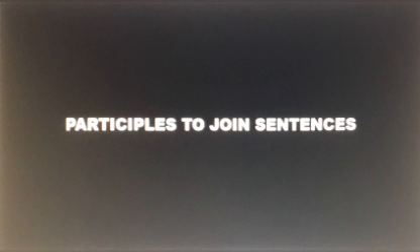When one action is done before another action, we use having, that is perfect participle, for the first action. For example, we bought the tickets. We went into the theater. This sentence we can say using having. Having bought the tickets, we went into the theater.